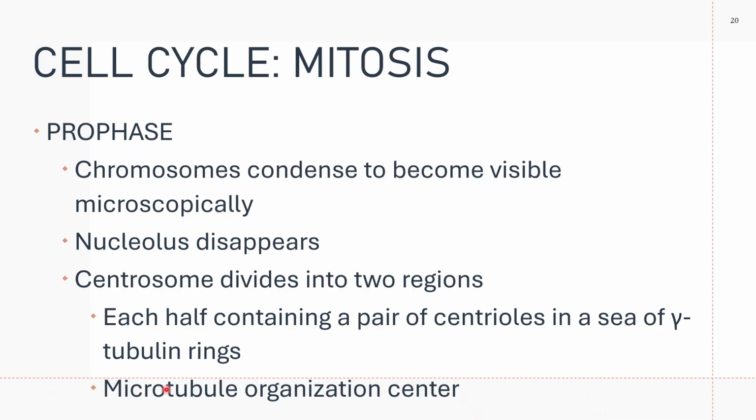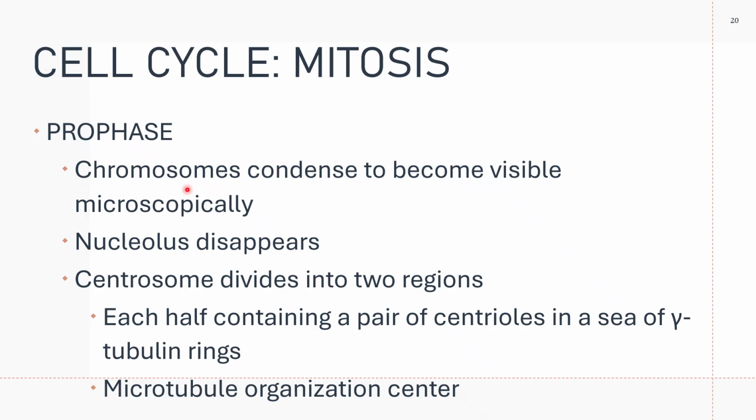The divided centrosomes migrate away from each other to the opposite poles to form your microtubule organization centers. By the way, each chromosome consists of two parallel sister chromatids.